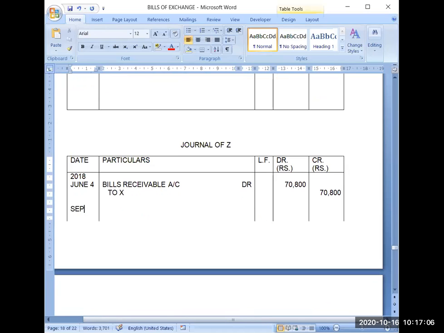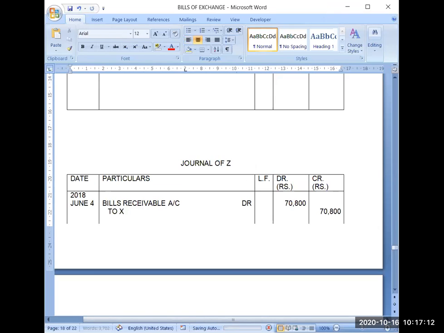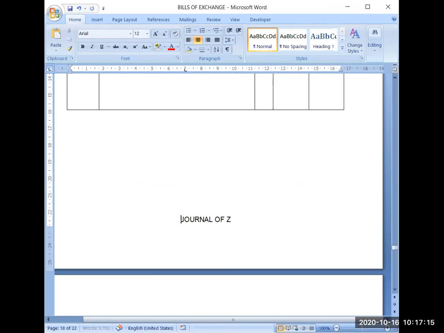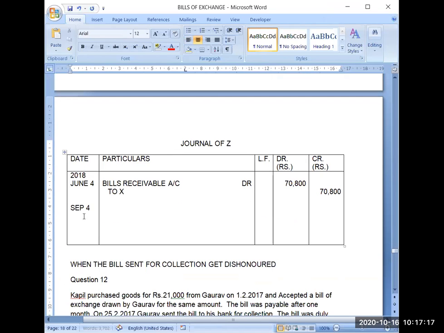Now this person will also record the transaction. September 4. Now what transaction will he record? X will become his debtor again.